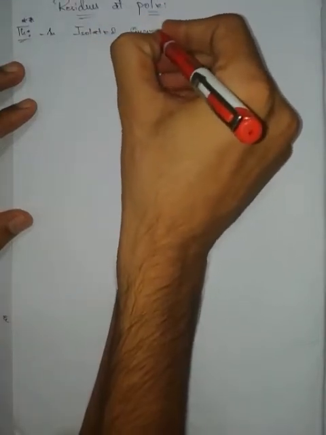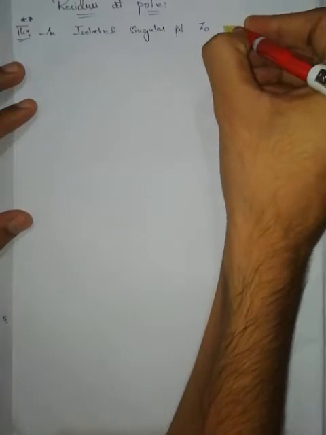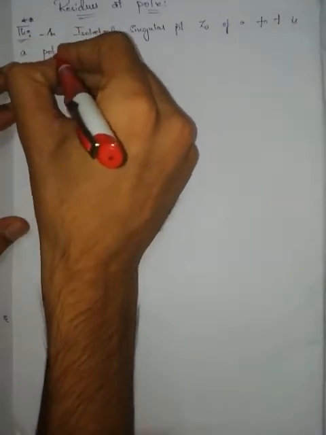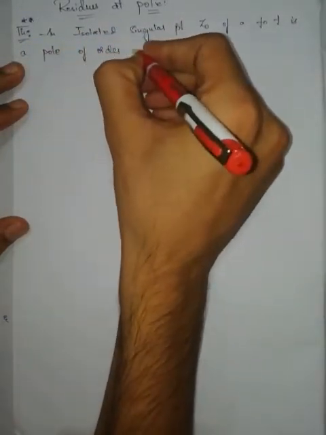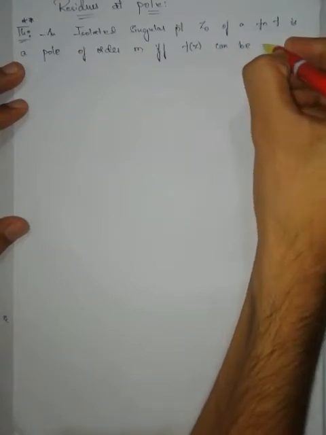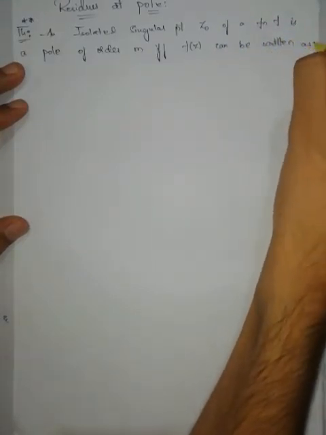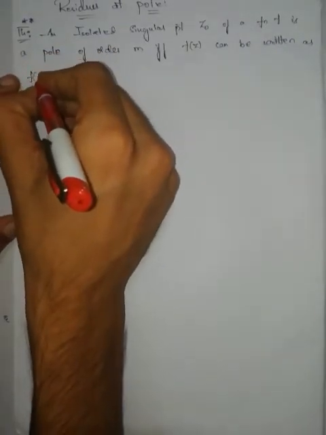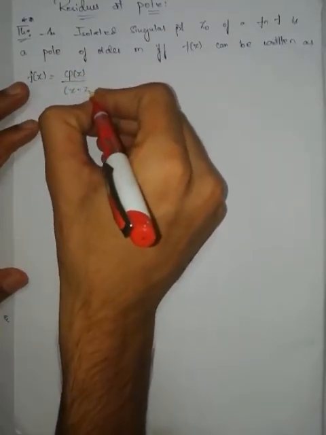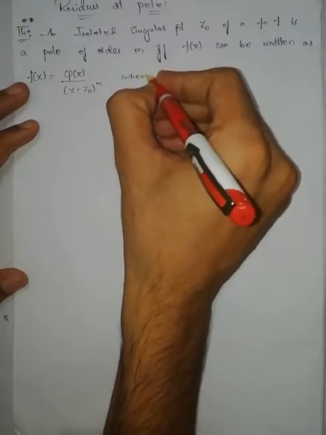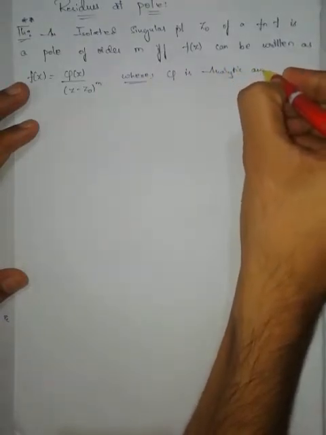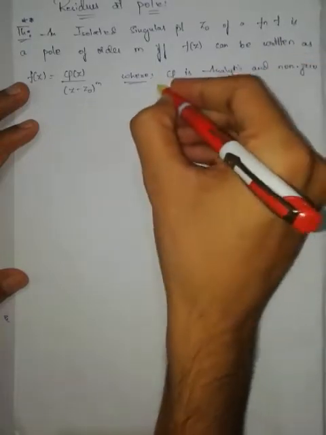An isolated singular point z0 of a function f is a pole of order m if and only if f of z can be written as f of z is equal to phi of z by (z minus z0) to the power of m, where phi of z is analytic and non-zero at z0.